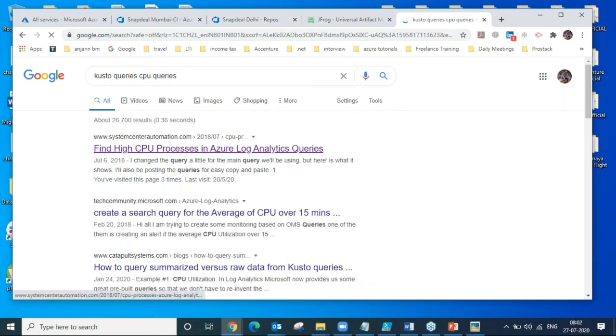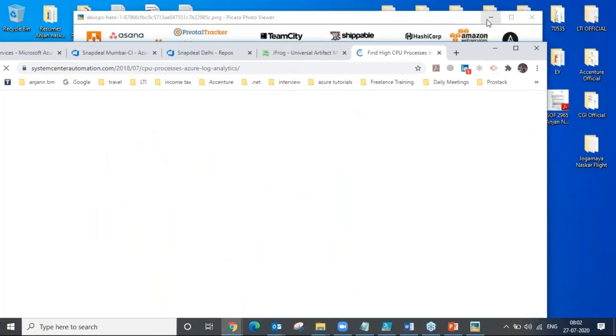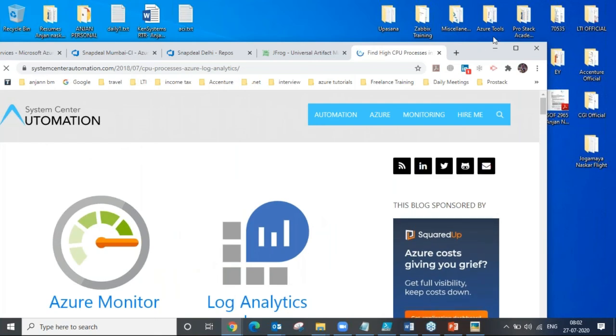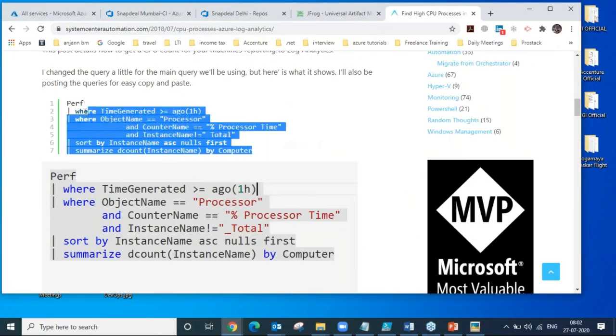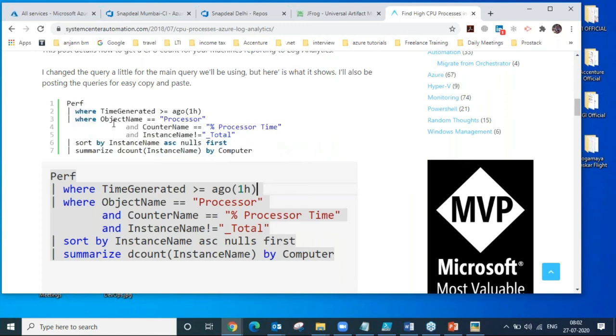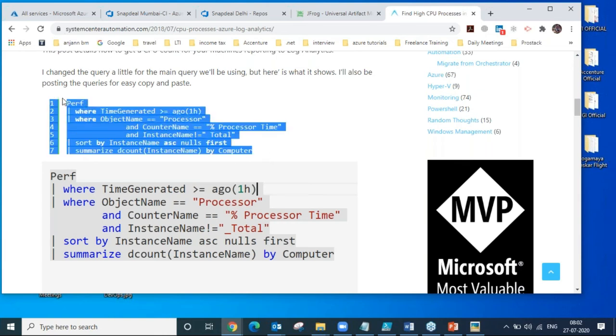I have all the scripts available with me. I will show you one by one. I have my training folders, and all those things are already there. This is how the custom queries have been written: performance counters, where, time generated, summarize, all those pre-existing functions will be used.